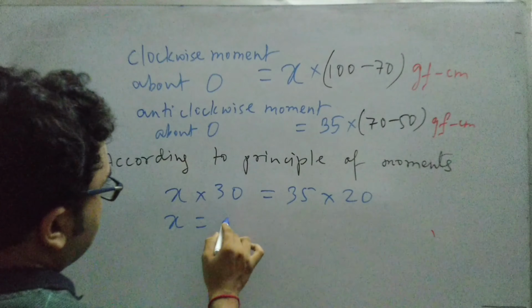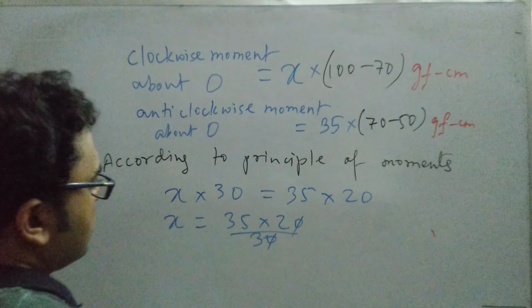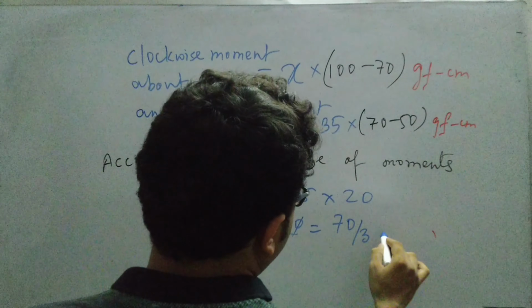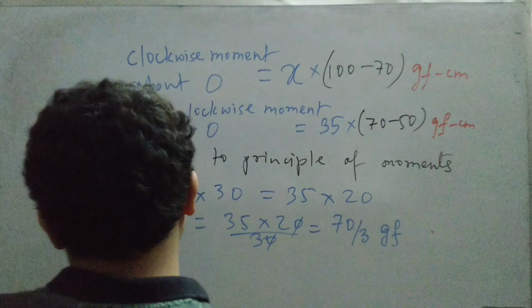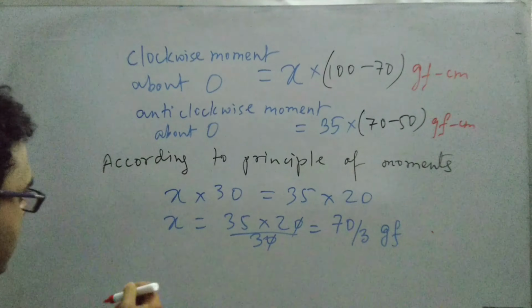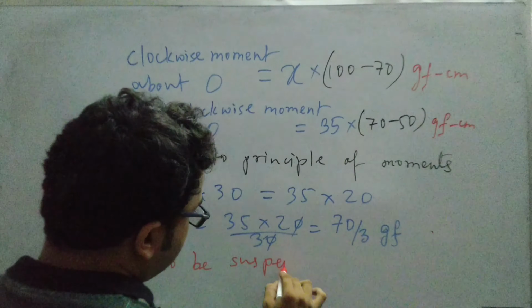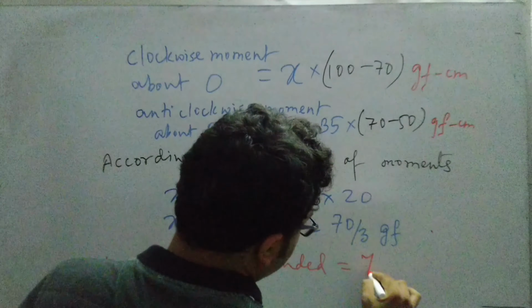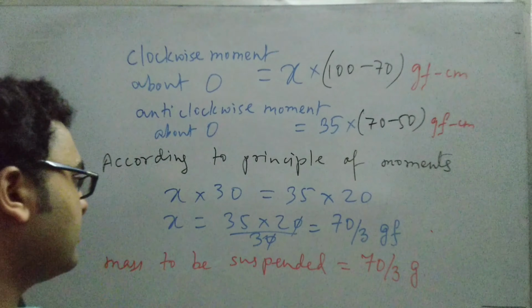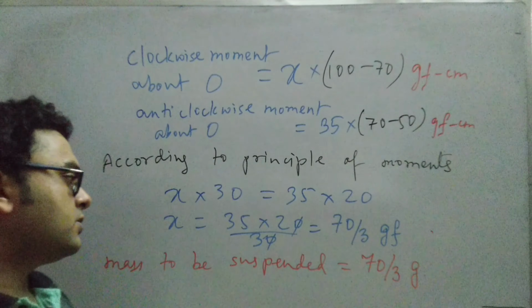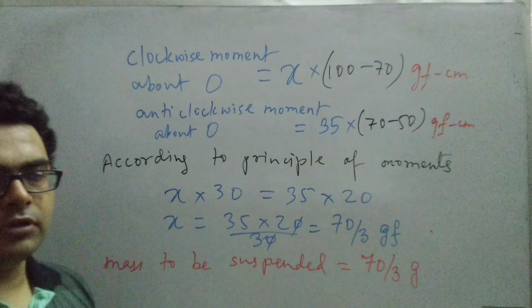So x will be 35 into 20 by 30, and 0 cancels off. So it's 70 by 3 gf. So the mass that is to be suspended, as asked in the question, will be equal to 70 by 3 gram. So this is the calculation. I hope the numerical problem is clear to you all.